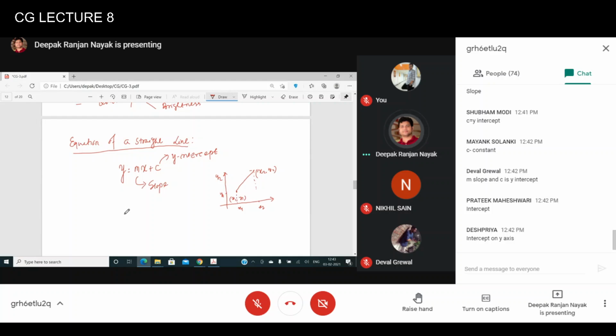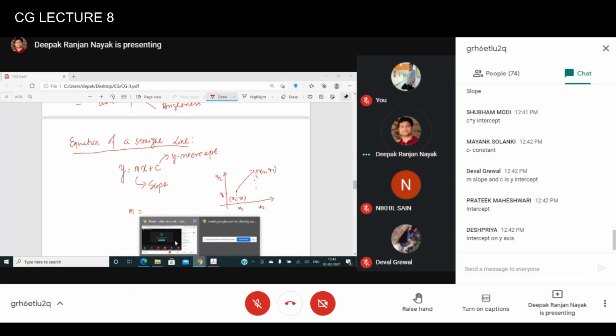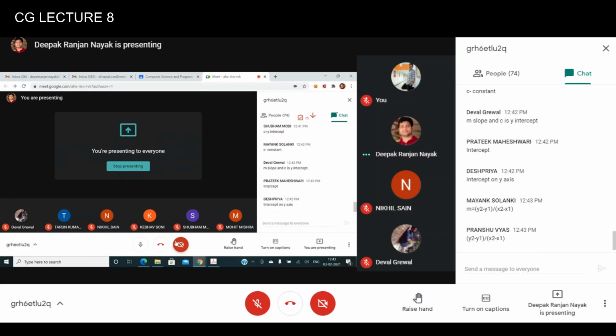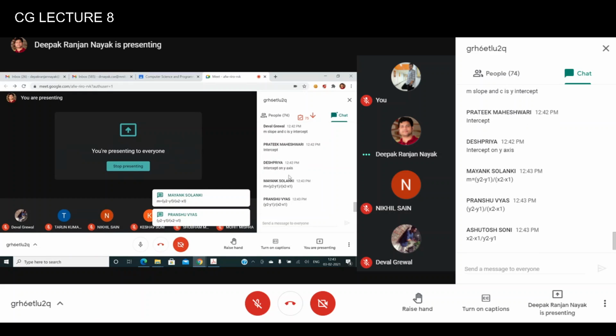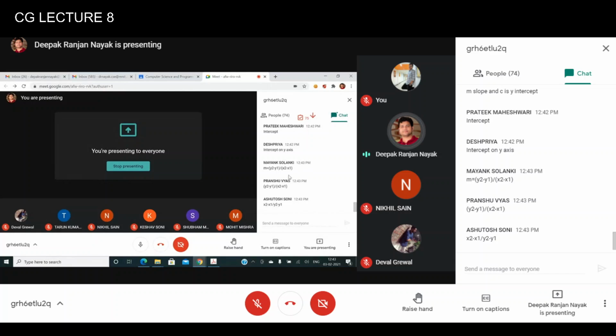So now we all know from our school mathematics what m is in this case. Change in something divided by change in other directions. And what is that? Yeah, I could see some answers.